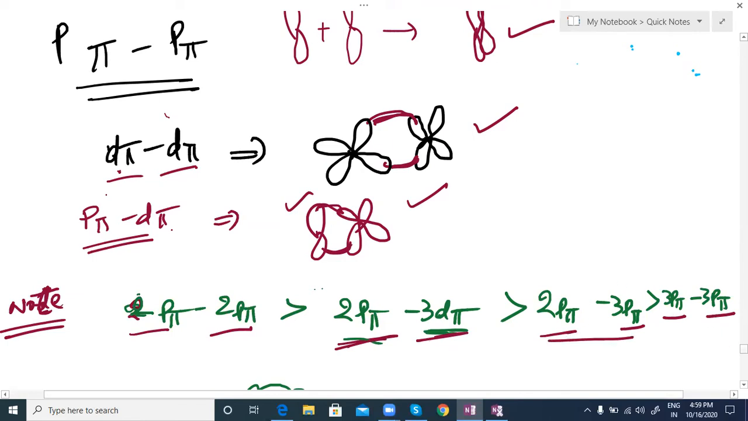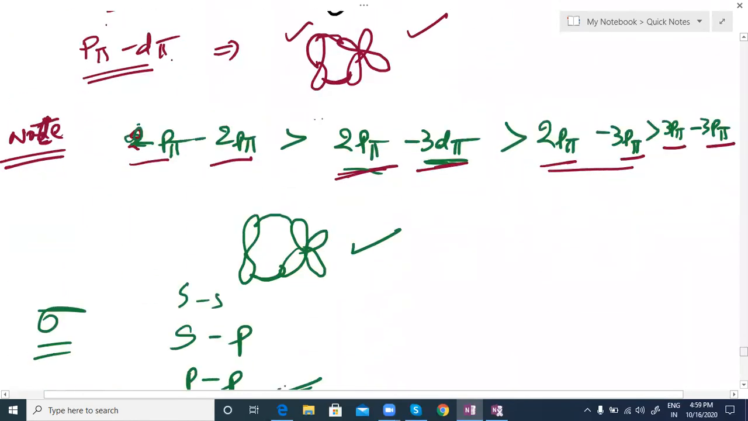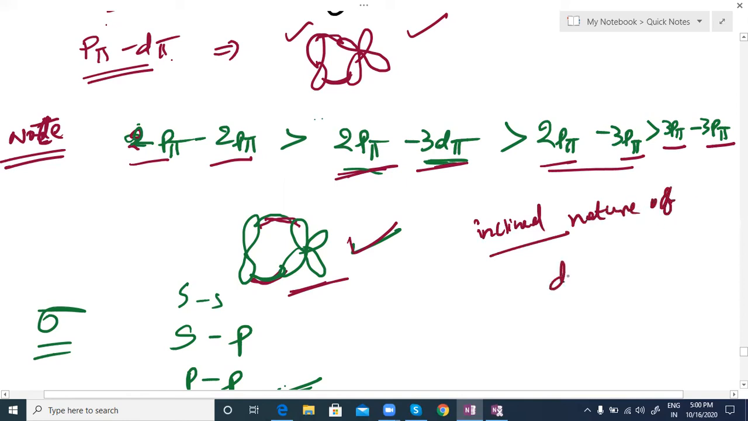But due to the inclined nature of the d orbital, this is the d orbital, you can see. Inclined nature means bending character. So it can bend towards the p orbital easily, and they can overlap very strongly. So due to the inclined nature of the d orbital, the bending character, that's why this is strong overlapping.